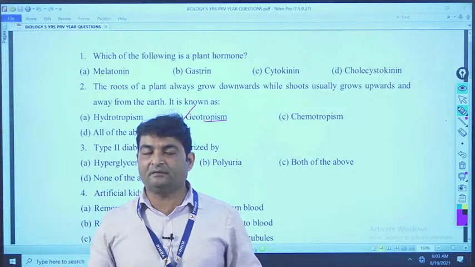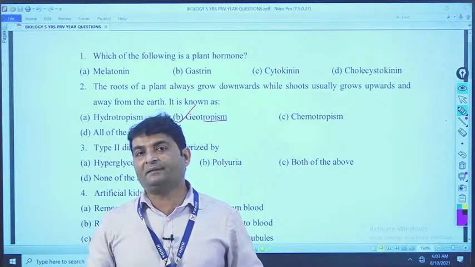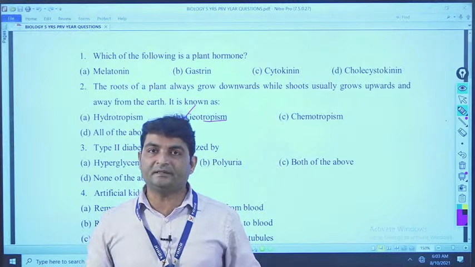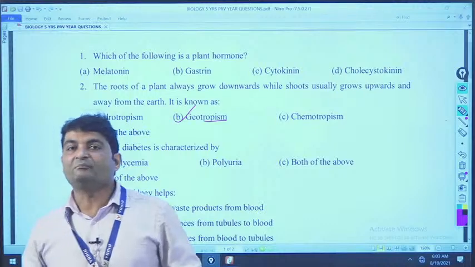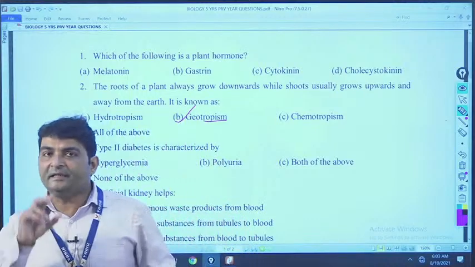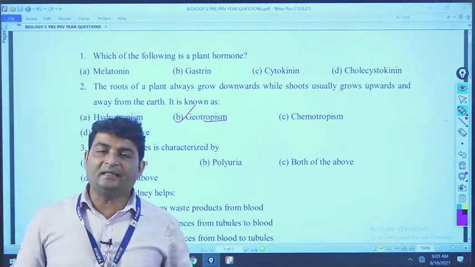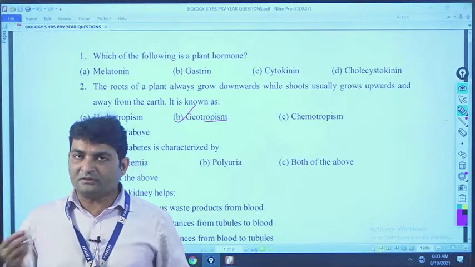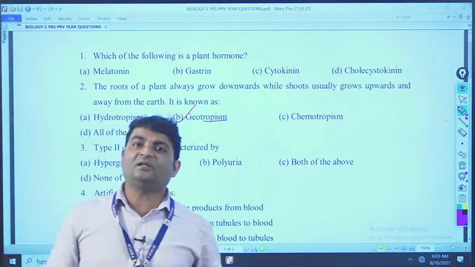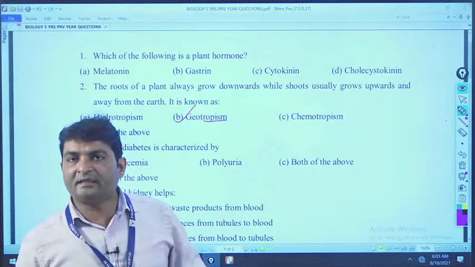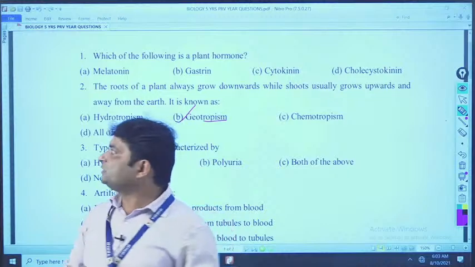So, ultimately we can say the increase in the glucose level in our blood is called diabetes mellitus. How does it increase? See, an organ called the pancreas. Pancreas contains an internal part called the islets of Langerhans, and the islets of Langerhans contain 3 types of cells, alpha cell, beta cell and gamma cell. Beta cells of the islets of Langerhans of the pancreas secrete a hormone called insulin.